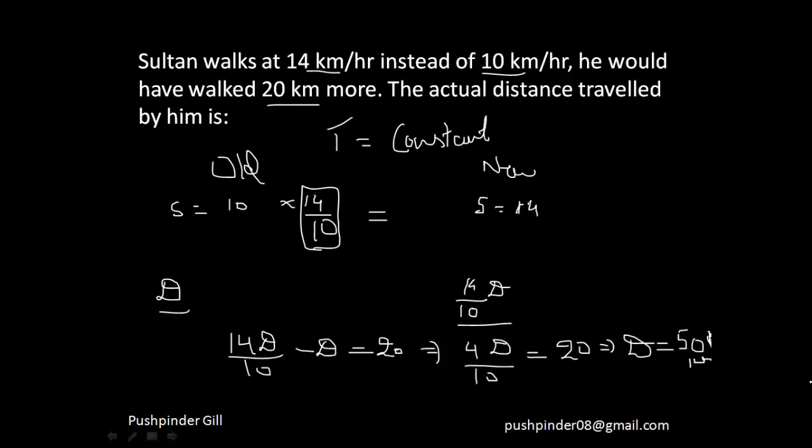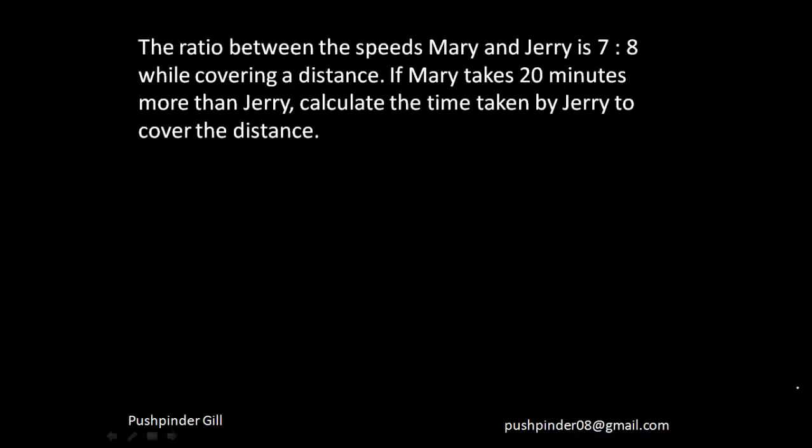So the speed was 10 earlier and became 14. That means my speed got multiplied by 14 by 10. That means distance should also get multiplied by 14 by 10, because the time is constant, right? So earlier the distance was d, now the distance is this, the difference is given to you, then you calculate the distance. Fine.